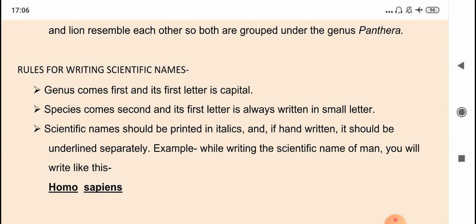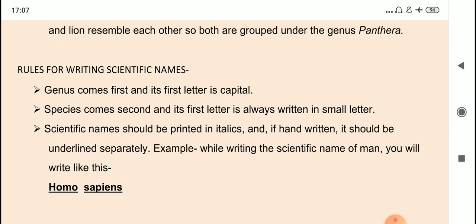If you write down the name and you forget to underline separately the genus and species, or if you are writing the species name also and it starts with a capital letter, then your marks will be deducted. Okay, these rules you should apply while writing scientific names. Now, scientific names should be printed in italics, and if handwritten, they should be underlined separately. Example, while writing the scientific name of man, see, I've written it normally, but then they are underlined separately. Okay, Homo sapiens, do not make one common underlining. They should be separately underlined. This is the way to write it down.